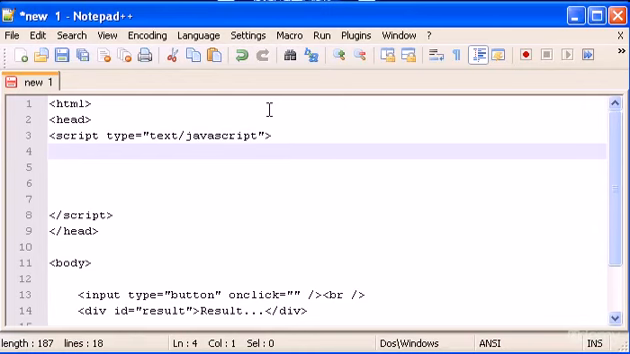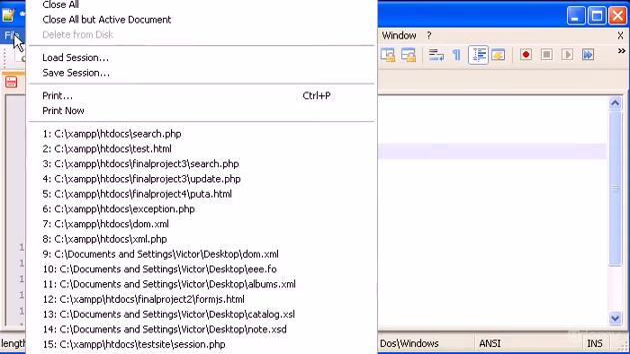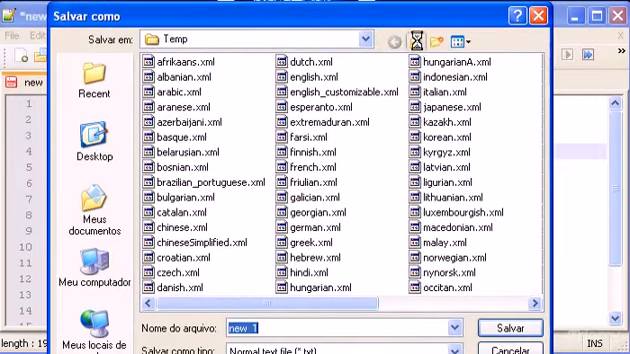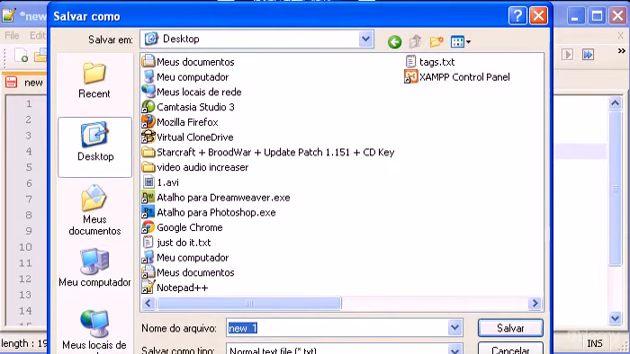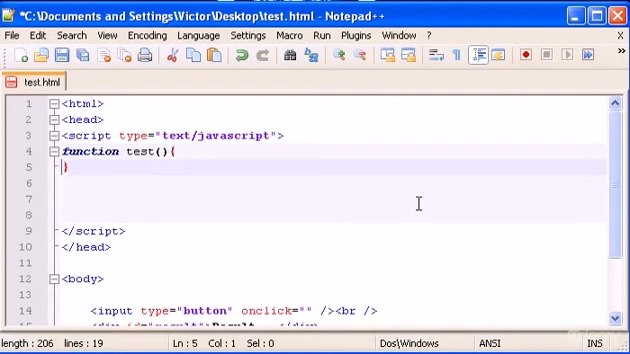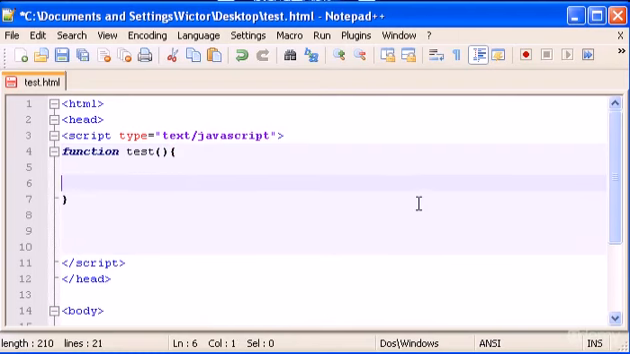Okay, so in here the first thing I want you guys to do is create a function, and let me save right away the file, save as. I'm gonna save this on my desktop. Let's call it test.html. Okay, perfect. So function, and let's call this test. In here let's type curly braces.